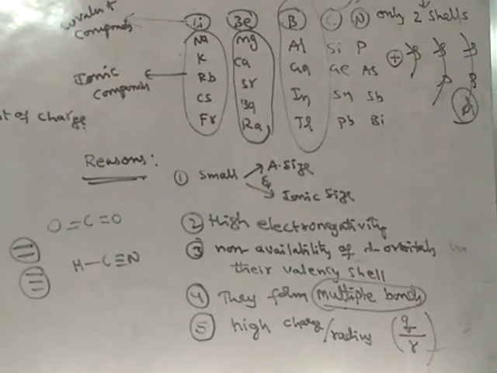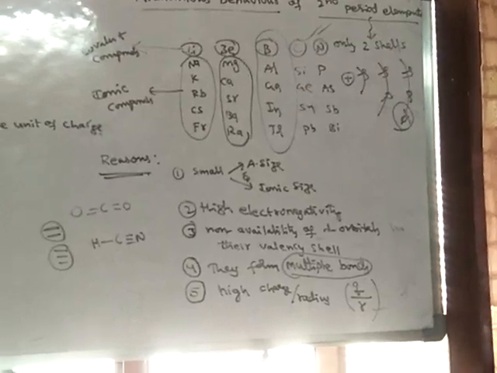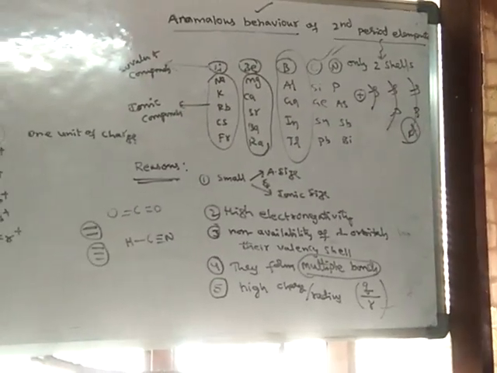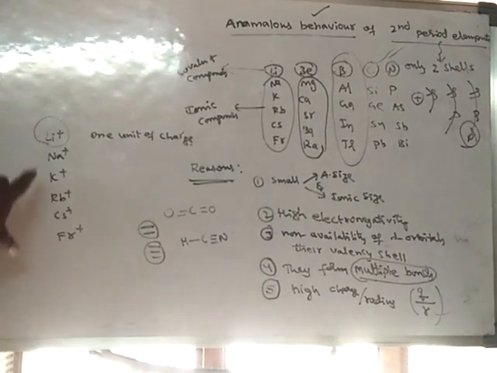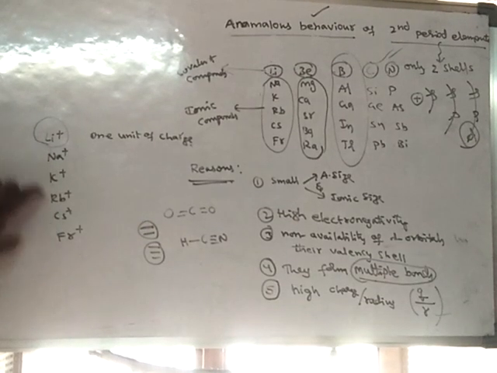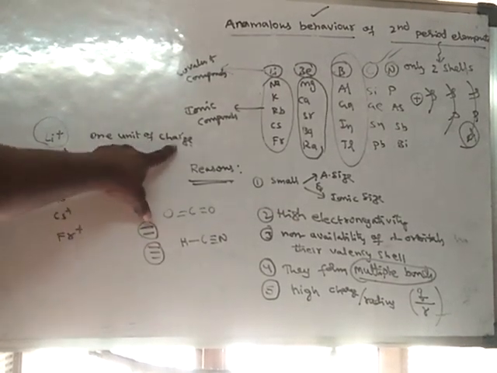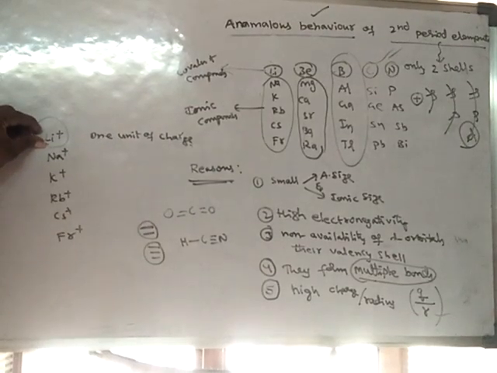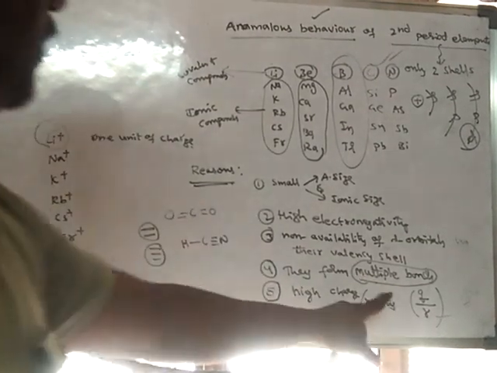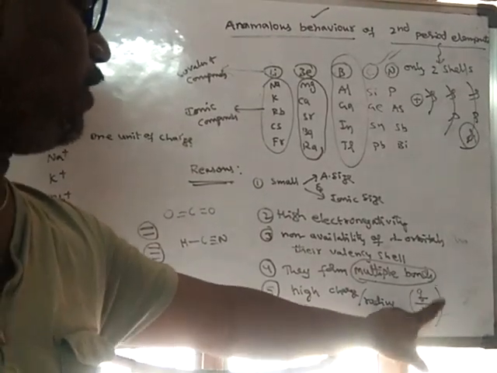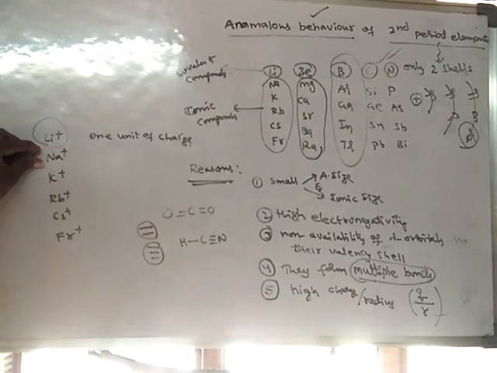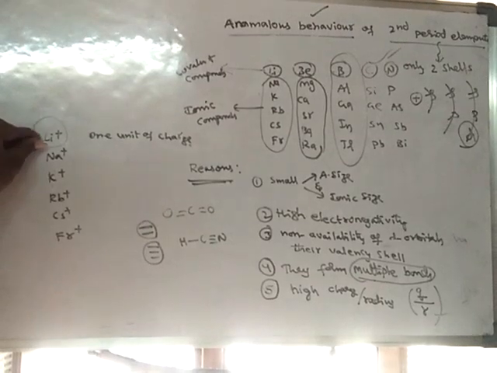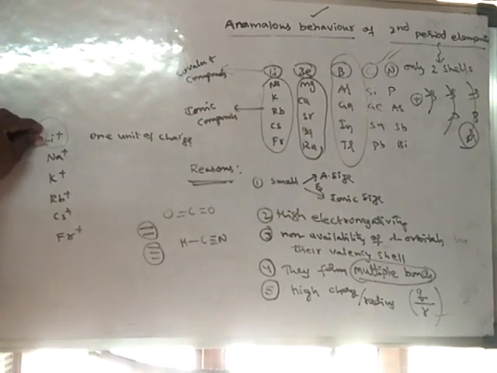Charge by radius ratio. Lithium, sodium, potassium, rubidium, cesium, francium. All of them possess only 1 unit of charge. But the radius of lithium is smaller. So when charge is the same and radius is small, this value will become more. The charge by radius of this one is more than this one, and of this one more than this one. So out of all these elements, lithium has the highest charge by radius ratio. Hence